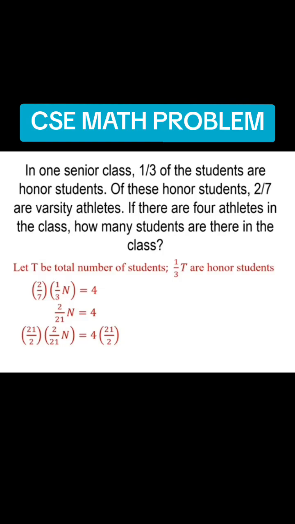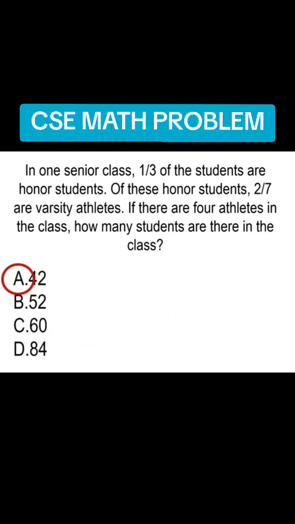Now, we can actually cancel this. Cancel mo na lang ito at ang matitira is n. But here, we can have also 4 times 21. So, you are given 84. Then, divide by 2. So, that will give us 42 as the total number of students. The answer to this problem is letter A.